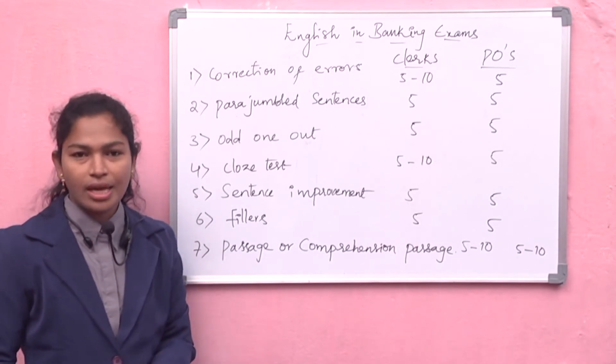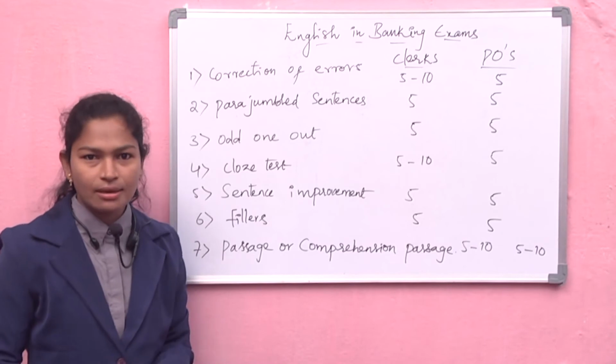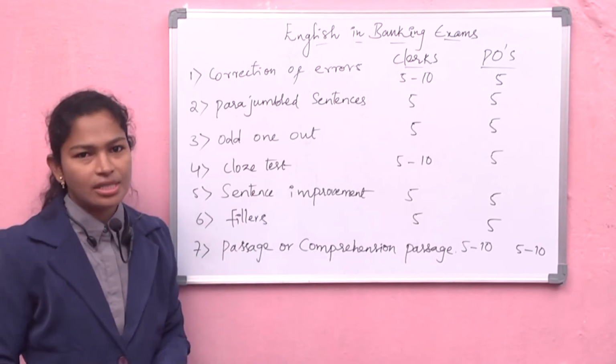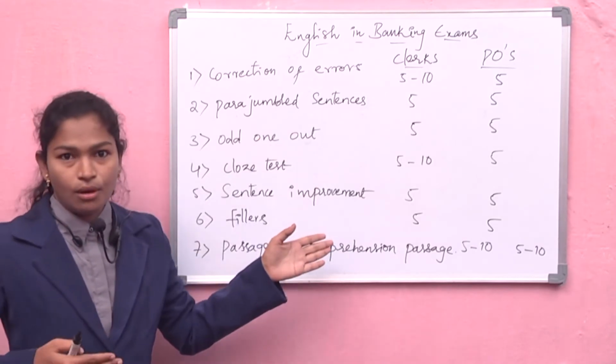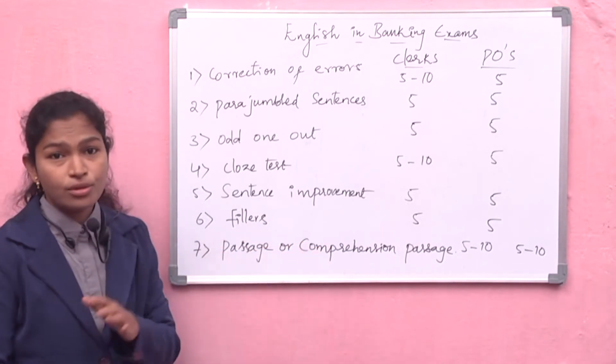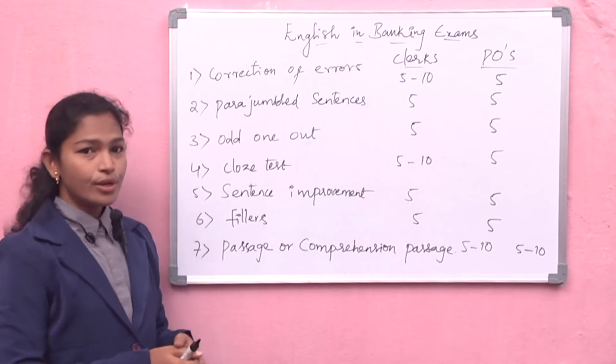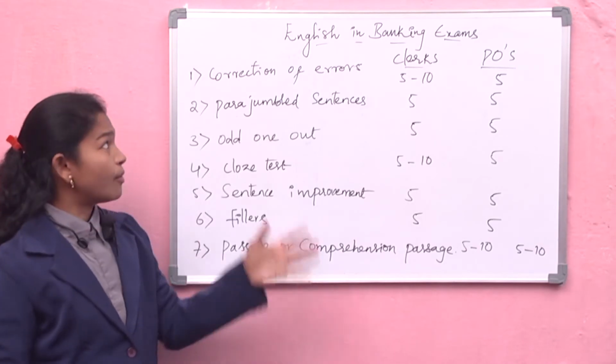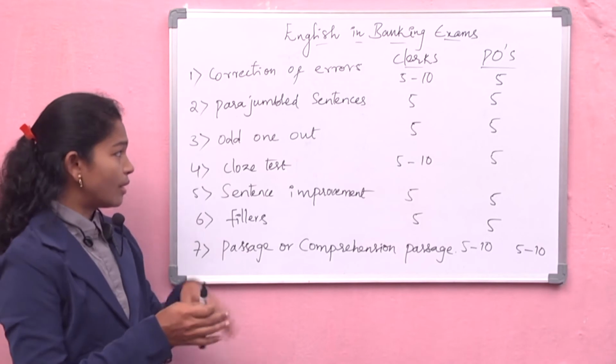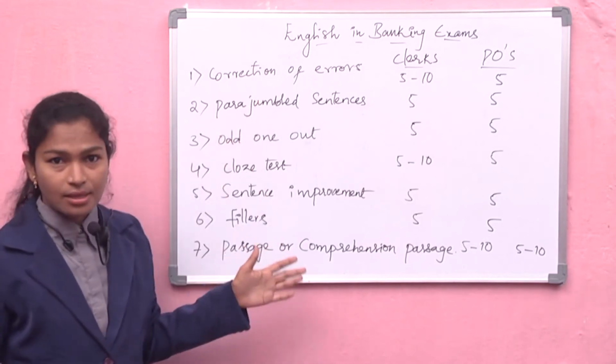If you know the rules of English very clearly, you can save your time and get more score. You can get most of the score in English only. But how you are going to attempt these types of topics, that I'll tell you. I want to discuss these topics clearly.